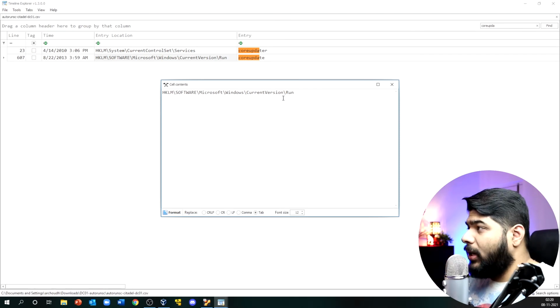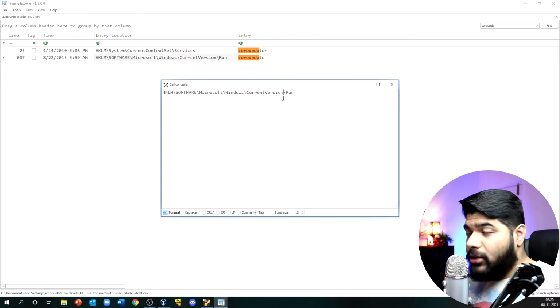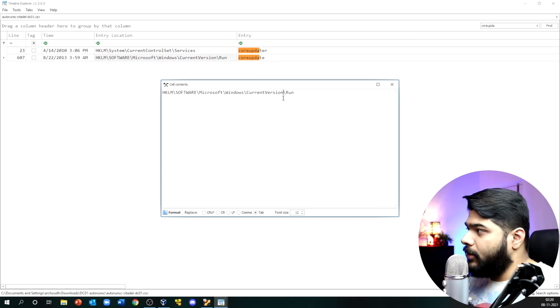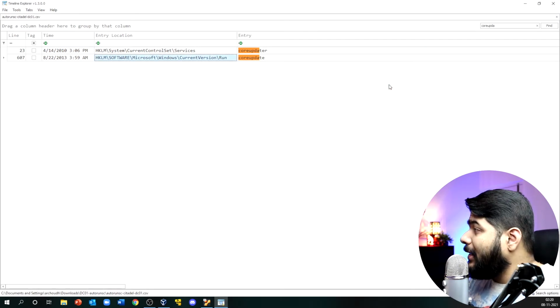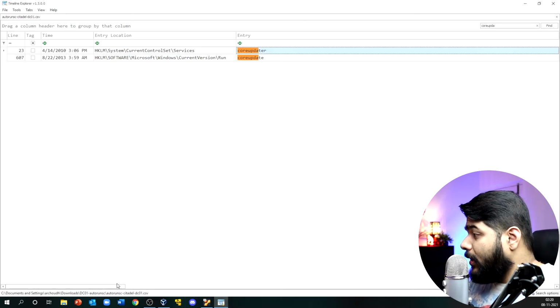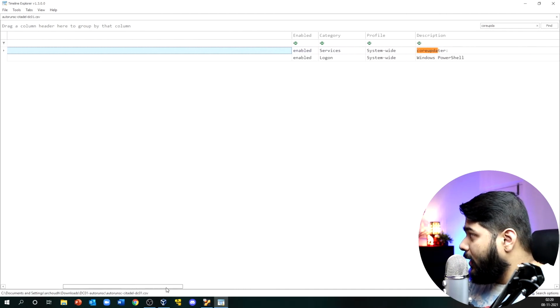So what does this autorun mean? These are the files that you store or ship to the Run keys or these particular locations, which open by default once you reboot the system. This means that even before loading your antivirus solution, this particular file actually loads. So this is one interesting thing we have identified from there.